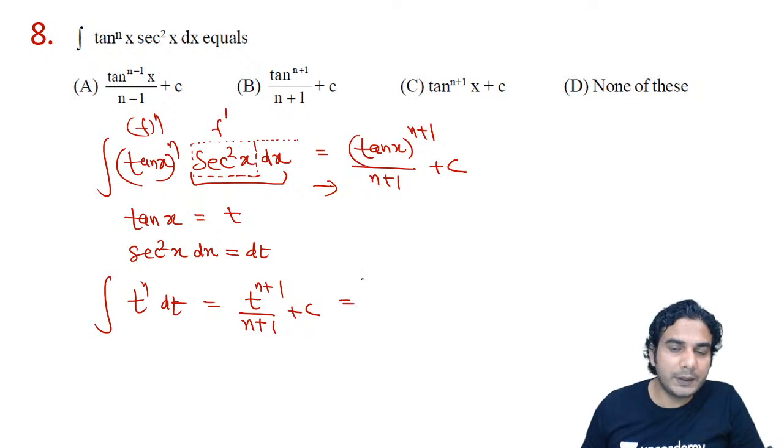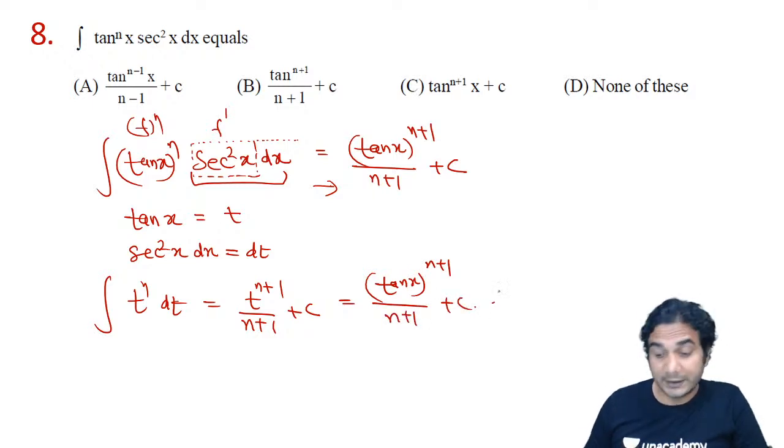Then put the value of t. So t is now tan x raised to n plus 1 divided by n plus 1, all right, plus c. So this is the answer.